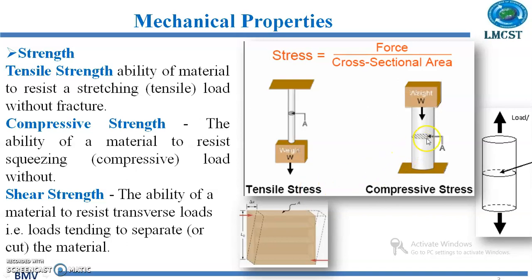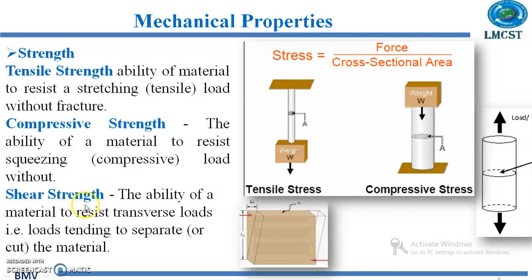In the compressive stress, this end of the bar is fixed and we are applying a force on the top. So the material is getting compressed. Here also, this is the area that is resisting the external force. So the equation for stress equal to force by cross-sectional area.